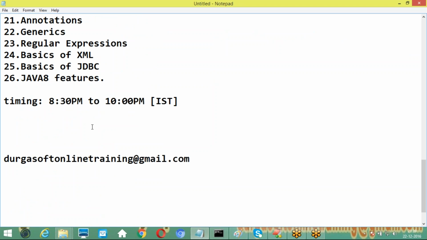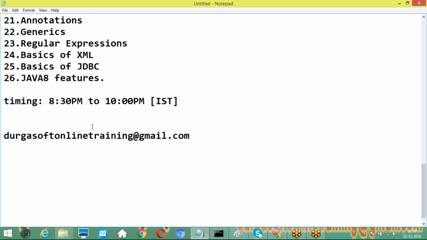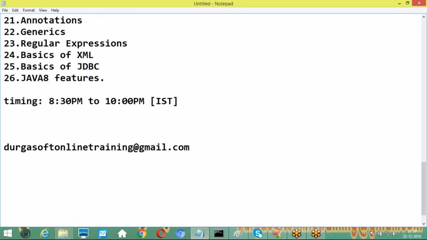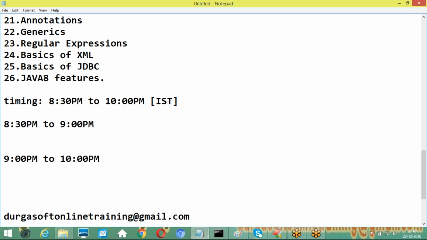So what I am telling all of you guys, I want to divide this 8:30 to 10 o'clock time. From 8:30 to 9 I will take one session, and the second one, 9 to 10 p.m. IST, I will take another session, just to speed up our classes and to enter into object orientation as early as possible. For that purpose I will go for this.